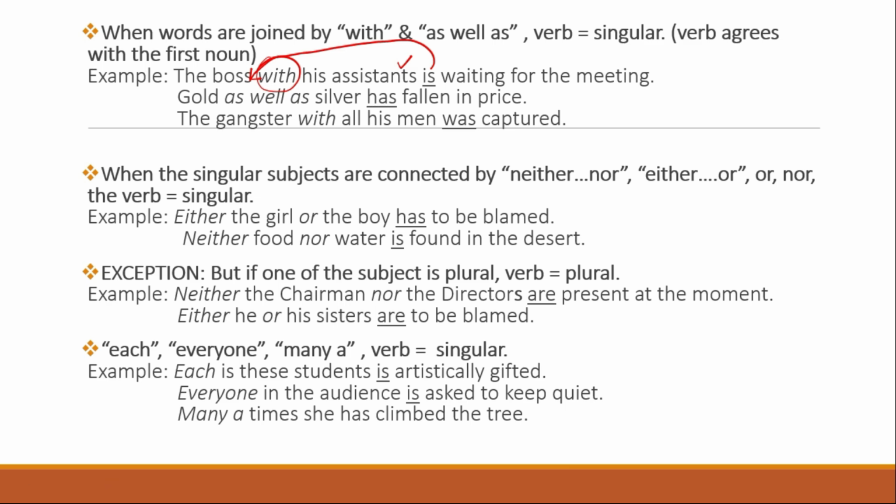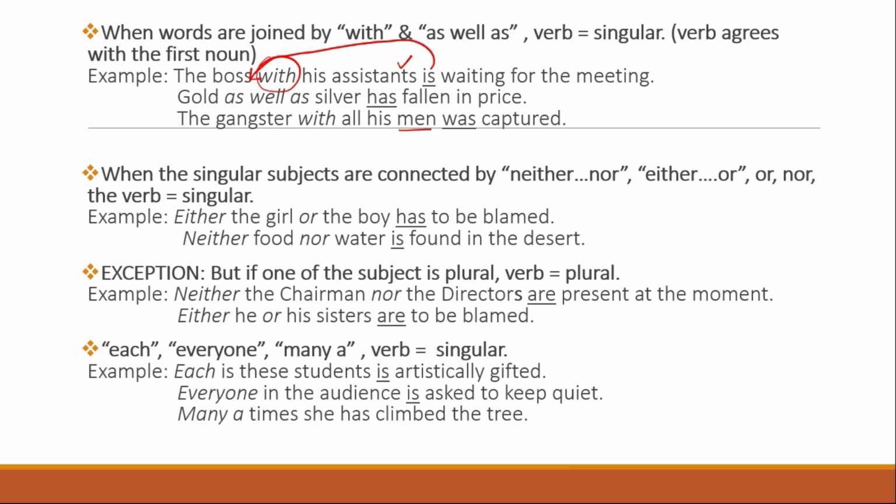When the sentence is joined with the word with or as well as, then the verb will agree with the first noun. So the boss with his assistants is waiting for the meeting. Another similar example I've given here. The gangster with all his men. Now you will think, oh, men is plural, so here it will be were.